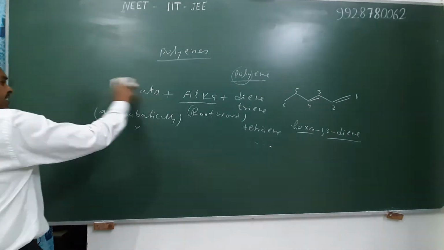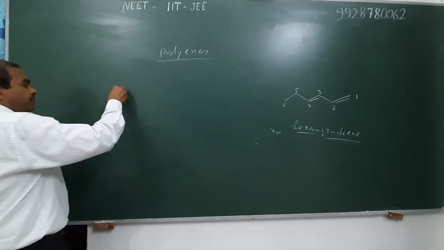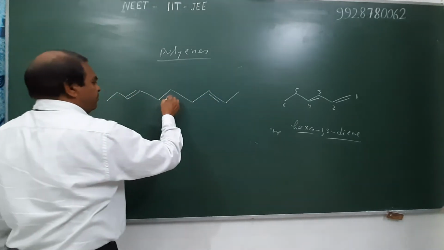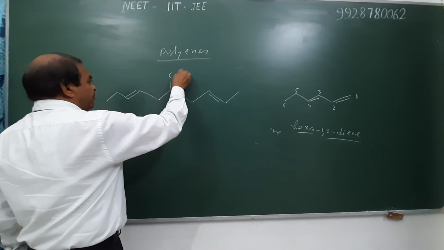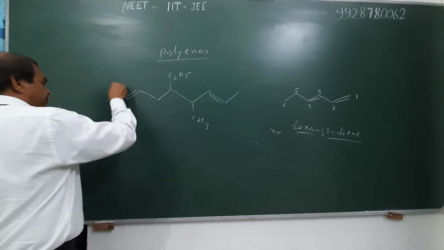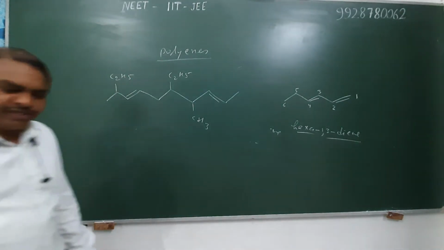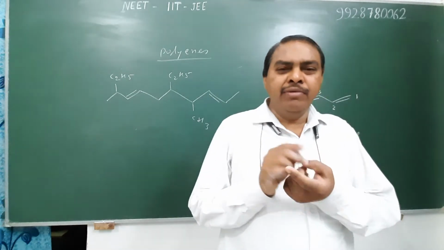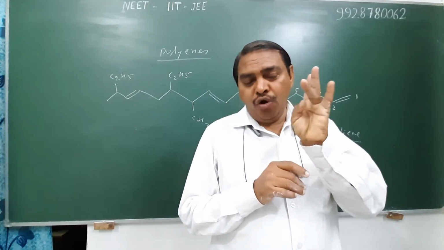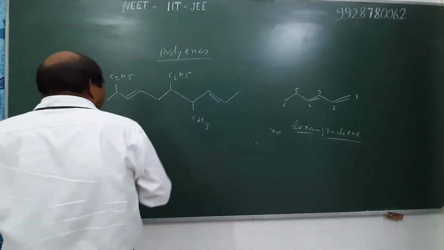Similarly, we discuss another question. First of all, we select the principal chain with maximum unsaturation as well as the longest chain containing the maximum substituents. There are 3 conditions: longest chain, maximum substitution, and maximum number of unsaturation.